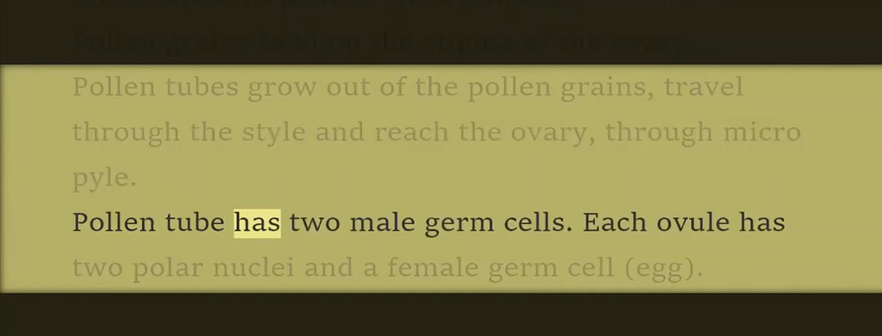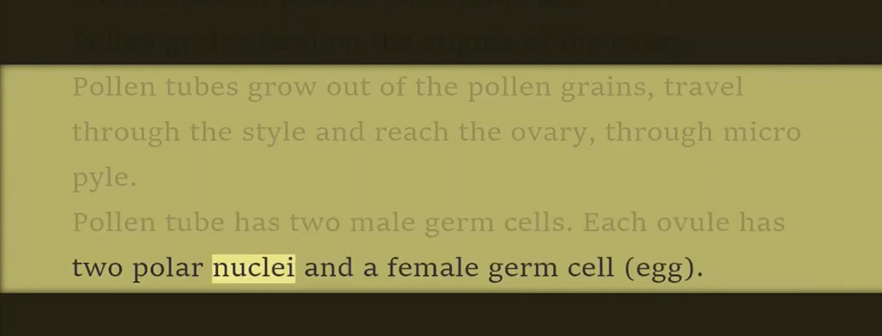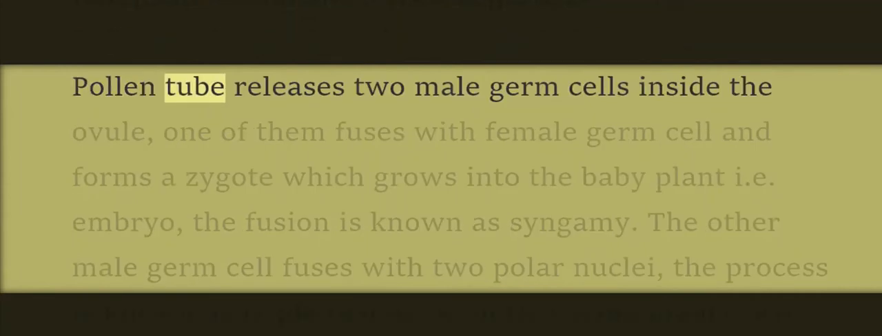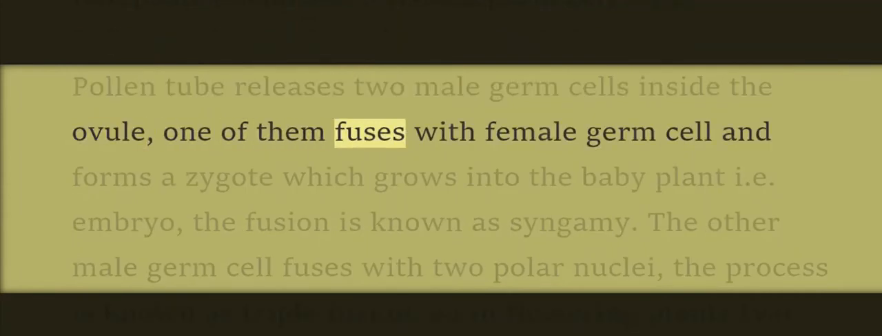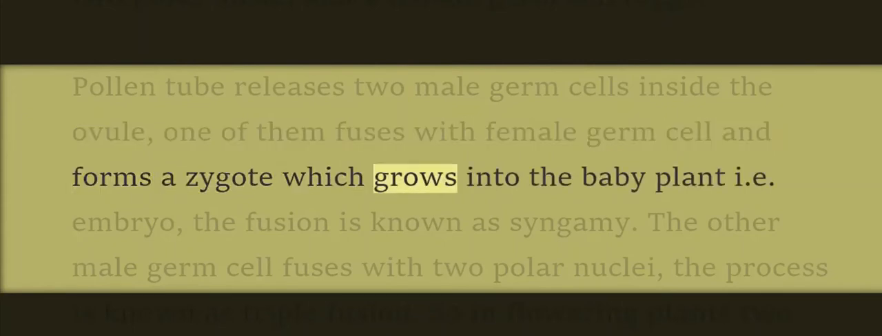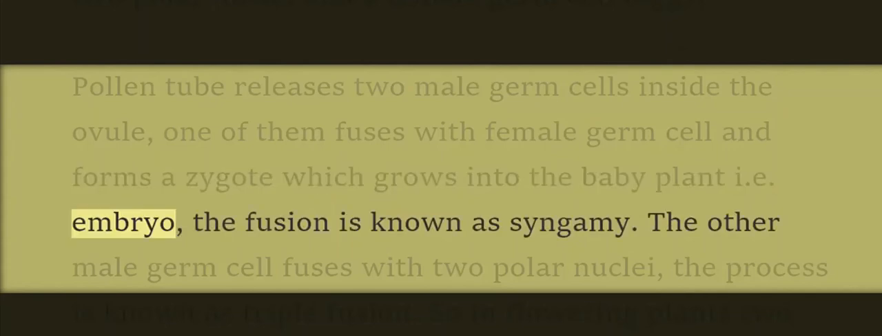Pollen tube has two male germ cells. Each ovule has two polar nuclei and a female germ cell, the egg. Pollen tube releases two male germ cells inside the ovule. One of them fuses with the female germ cell and forms a zygote, which grows into the baby plant, i.e. embryo. The fusion is known as syngamy.